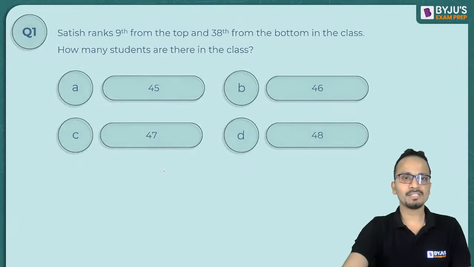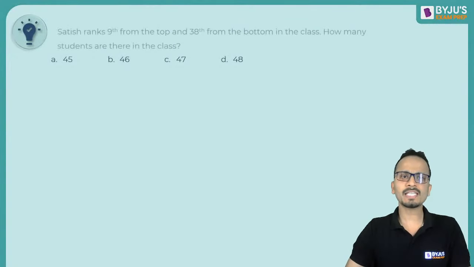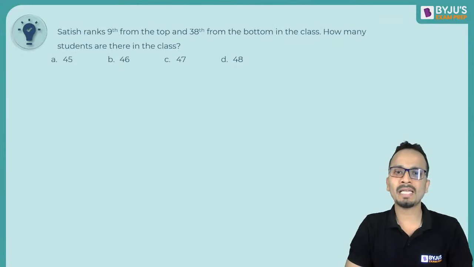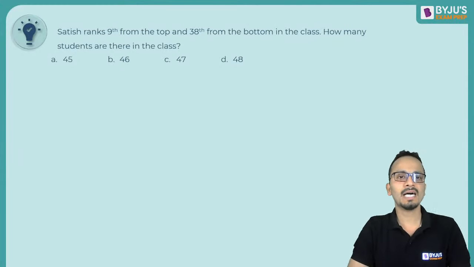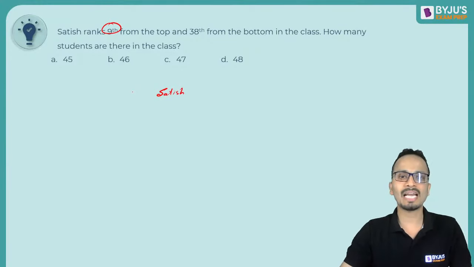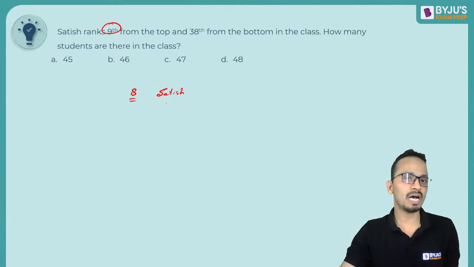So what will be the answer for this question? The question says that Satish ranks 9th from the top and 38th from the bottom in a class. How many students are there in the class? Now, the rank of Satish is 9th from the top. So that means there will be 8 more students above Satish.